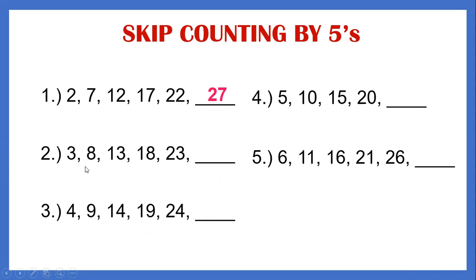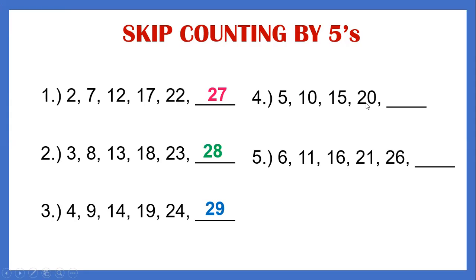Next, 3, 8, 13, 18, 23. What is the next number? It becomes 28. Yes, it becomes 28. Skip counting by 5. Okay, 9, 14, 19, 24. What is the missing number? The missing number is 29. Yes.